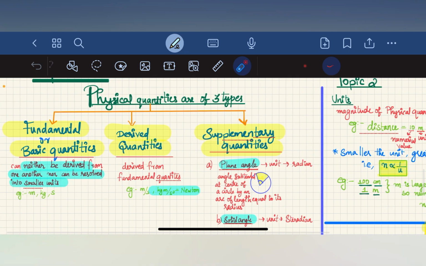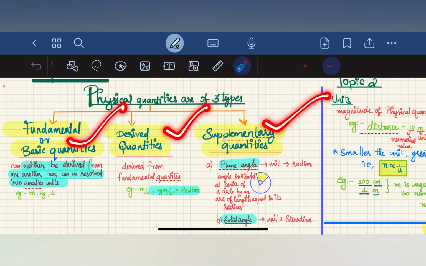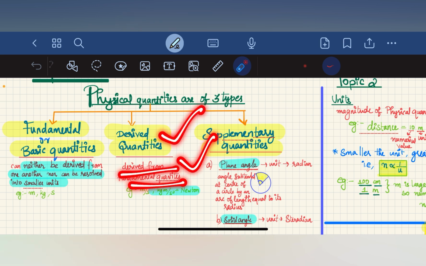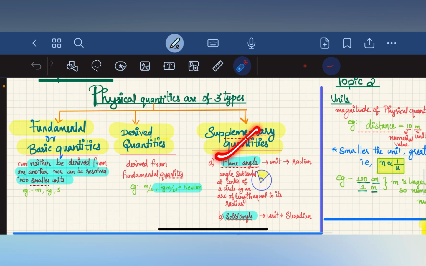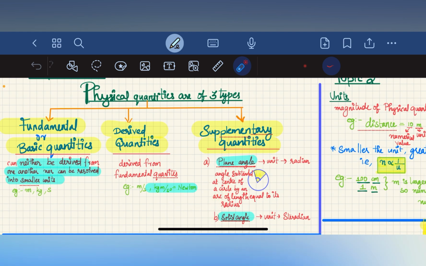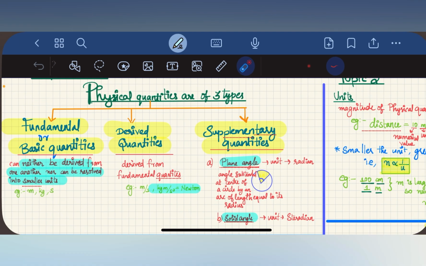So, firstly, we learned about the three types of physical quantity: fundamental or basic, derived, and supplementary. Fundamental quantity is fundamental in nature; it cannot be derived from other quantities or resolved into other quantities. Derived quantity is derived from fundamental quantities and can be resolved into further units. Supplementary quantity has two types, plane angle and solid angle. For plane angle the unit is radian, and for solid angle the unit is steradian.